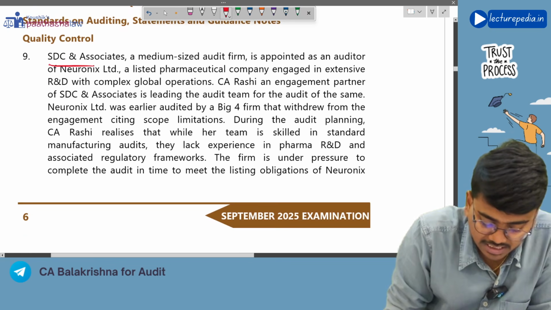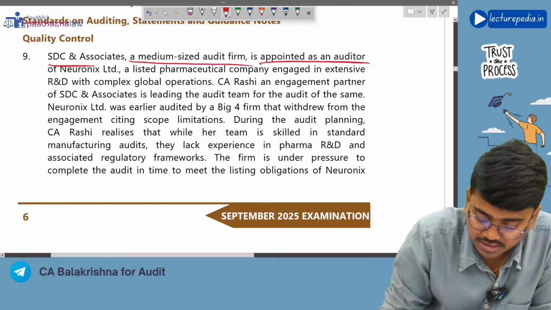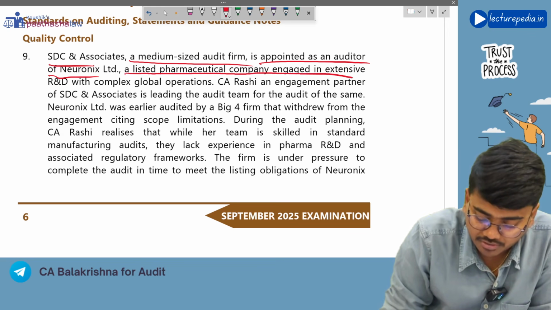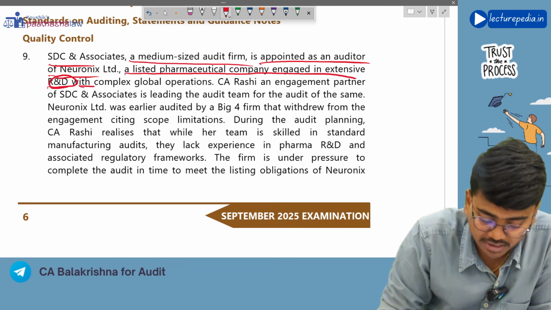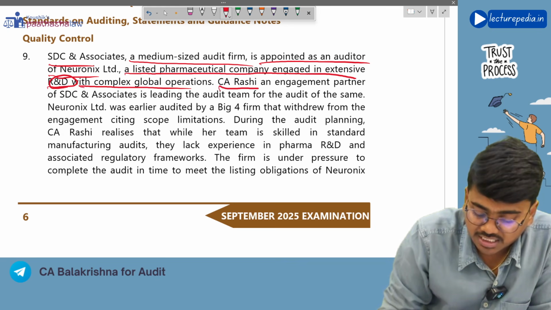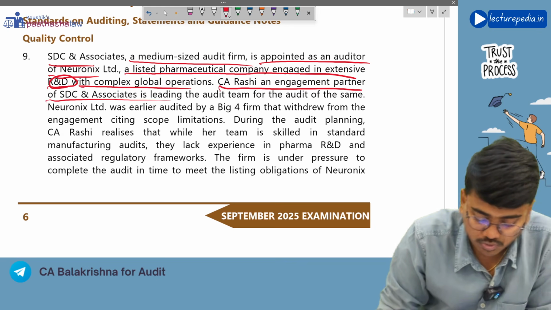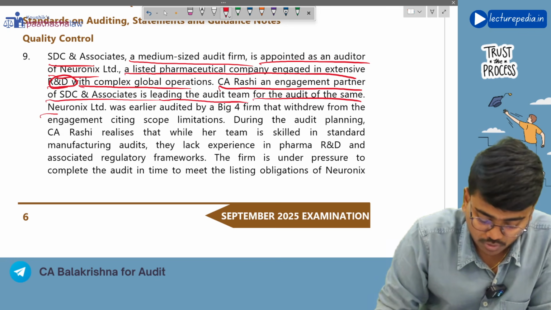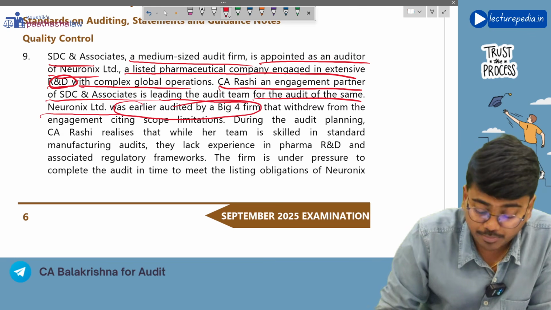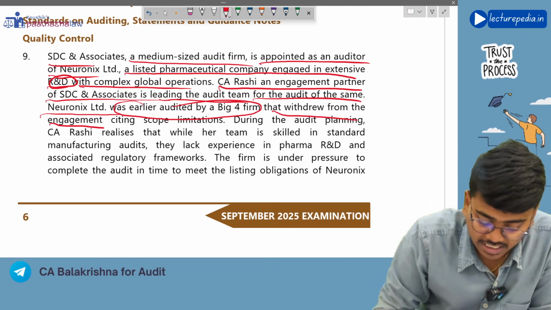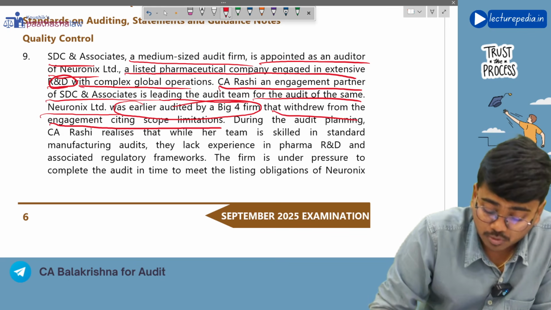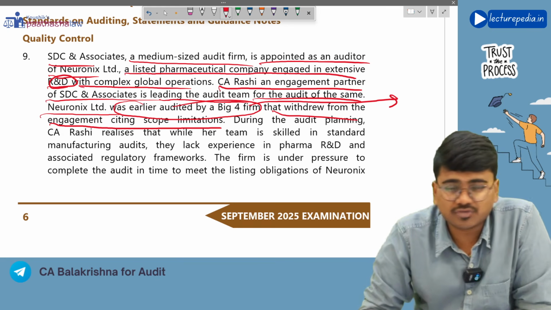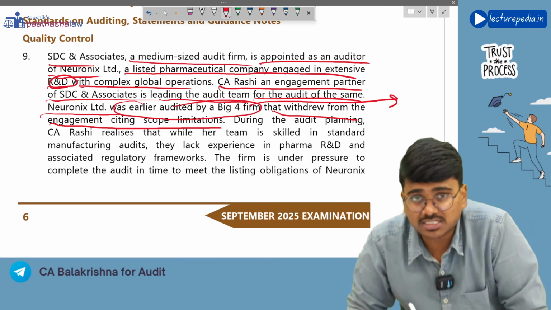SDC and Associates, a medium-sized audit firm, is appointed as the auditor of Neuronix Limited, a listed pharmaceutical company engaged in extensive research and development with complex global operations. CA Rashi, an engagement partner of SDC and Associates, is leading the audit team. Neuronix Limited was earlier audited by a Big Four firm that withdrew from the engagement, citing scope limitations. Now the new auditor should consider the reasons why the earlier auditor has withdrawn. This is one of the points that you need to consider in this question.